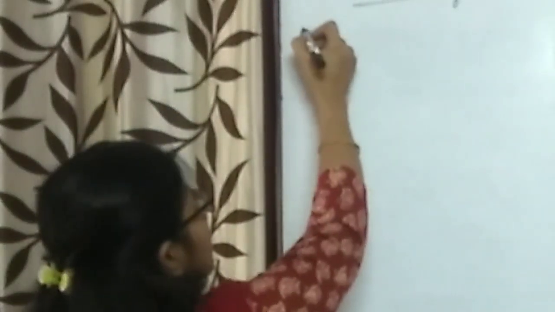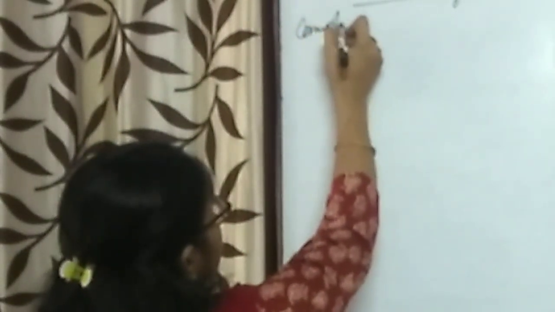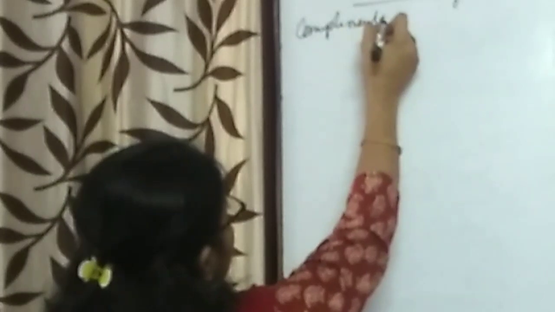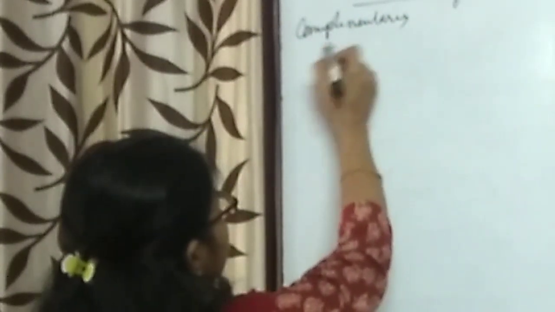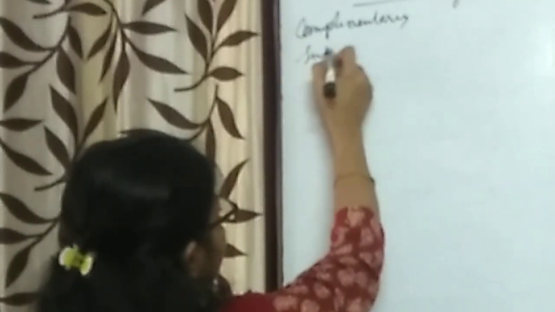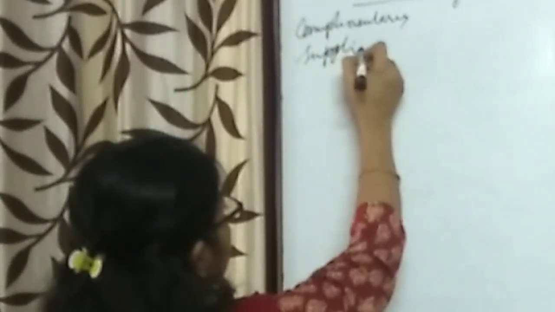Now more things are there. Like we have different types of angles. One is called complementary angles. For complementary angles and supplementary angles, I'll show you.